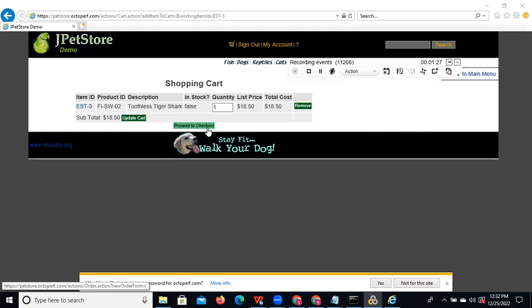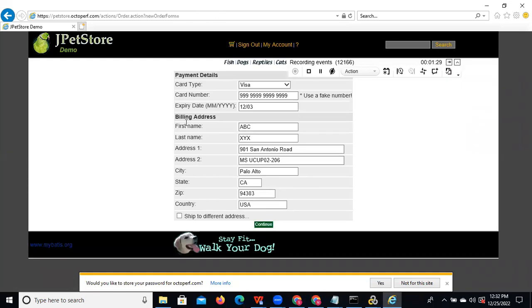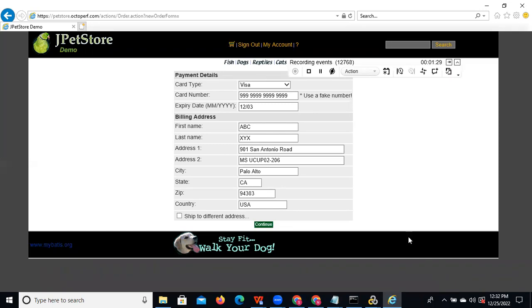We can proceed to checkout. You can give it as the transaction name, proceed to checkout, and click on proceed to checkout. You can observe, now it is asking for the payment details. Next, what do you need to do? You need to click the continue button. So now you can perform that.